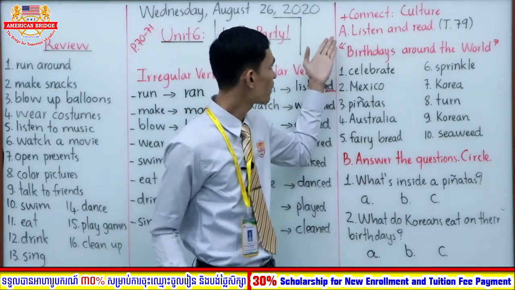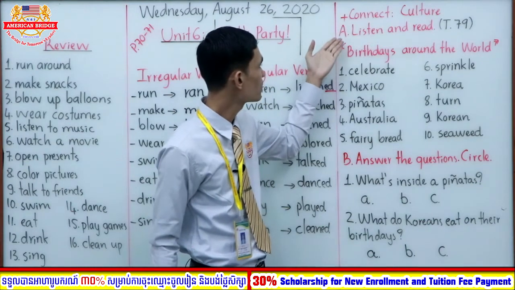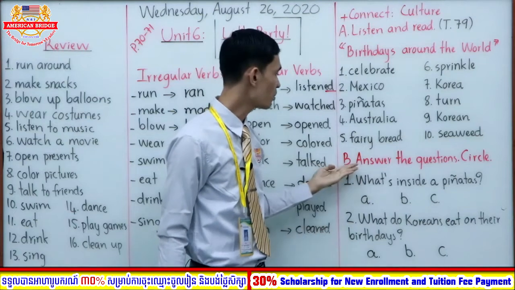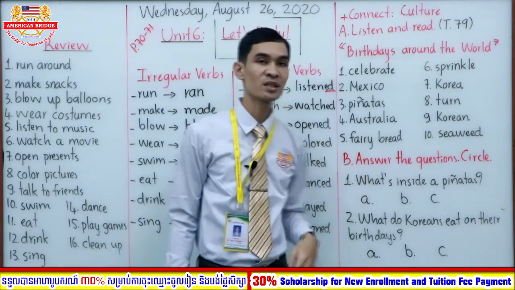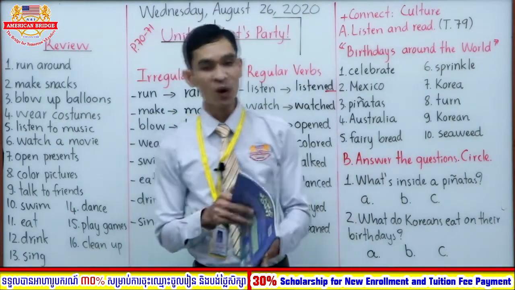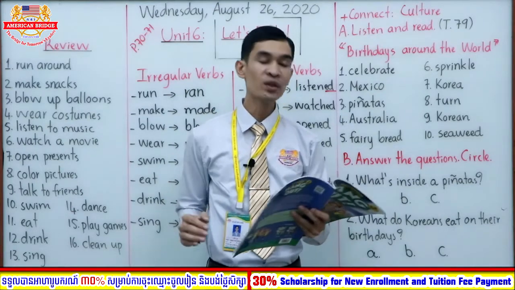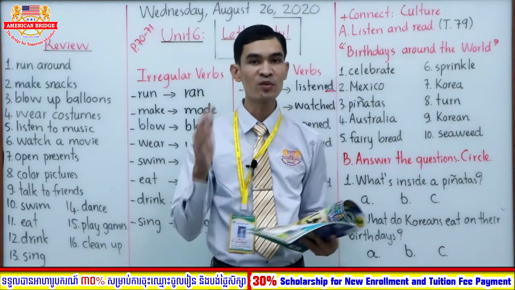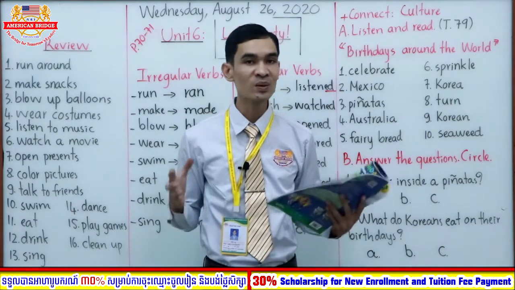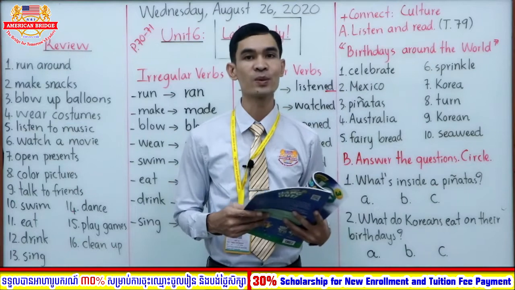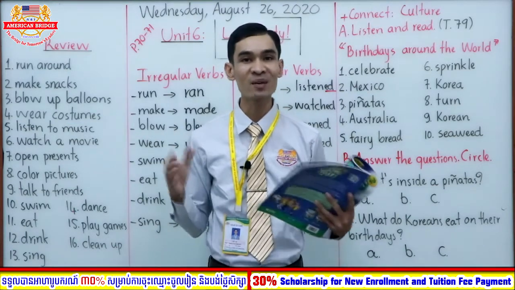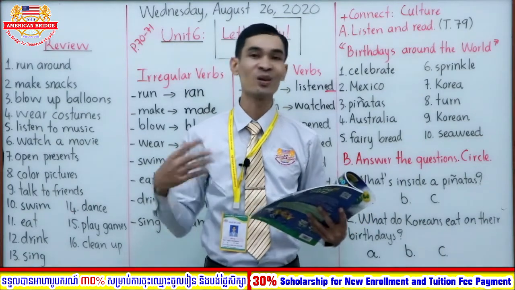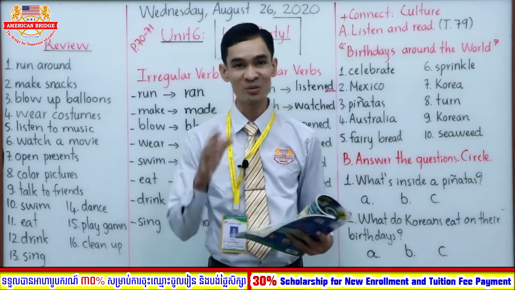And here we have two activities in this page. We have A, listen and read, and B, answer the questions. So before I read all of this for you, I would like you to listen and read first. But before you listen, I would like to read a few difficult words for you. Don't be worried.